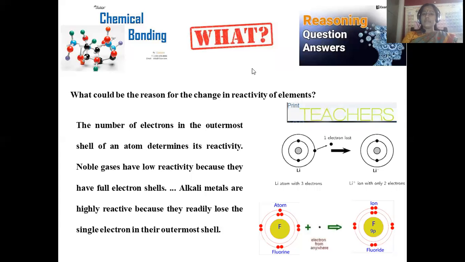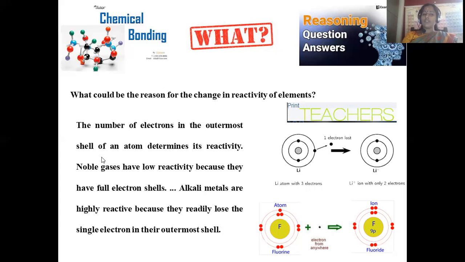And another reasoning type of question: what could be the reason for the change in the reactivity of the elements? Why are all not showing equal reactivity? Why are some more reactive and some others least reactive and more stable? What could be the reason for all these? We are going to discuss in detail, and this is the answer collected from print teachers. Thank you for your valuable information.